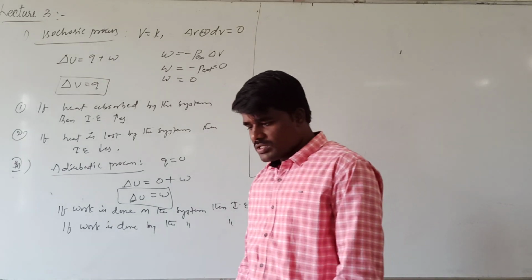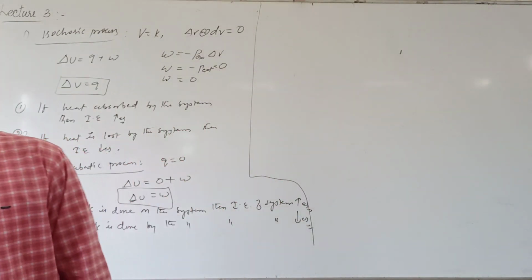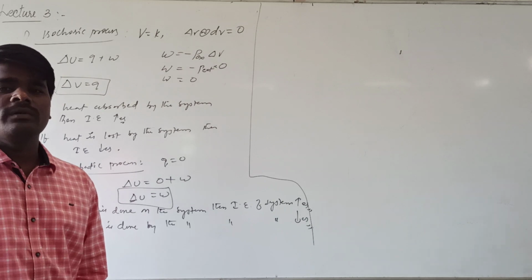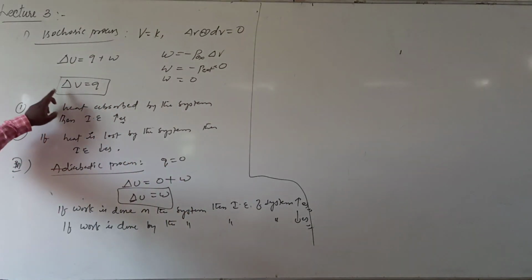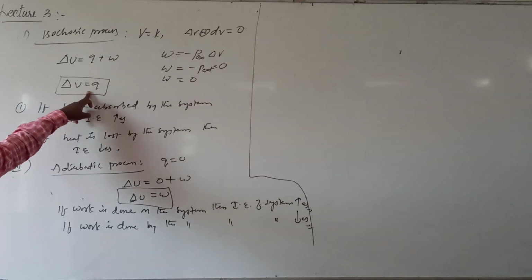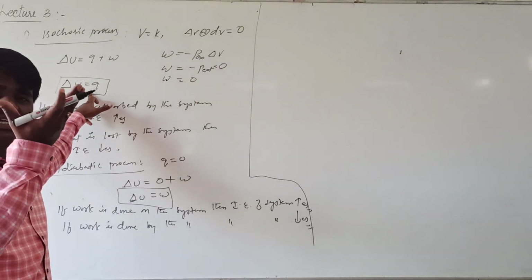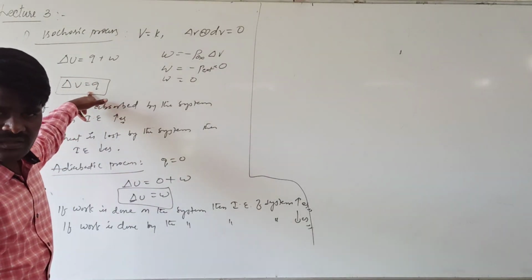In an isothermal process, dU will be 0, then Q will be equal to minus W, or W will be equal to minus Q. In an isochoric process, dU will be equal to Q. Heat absorbed by the system increases the internal energy. Heat given by the system decreases the internal energy.